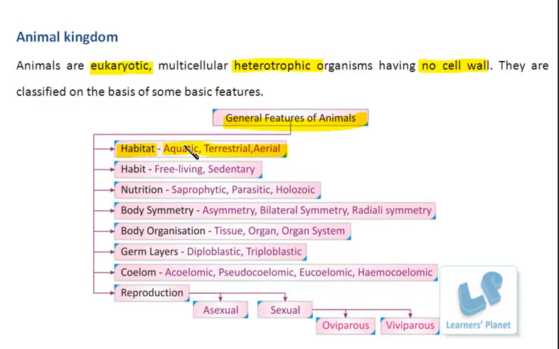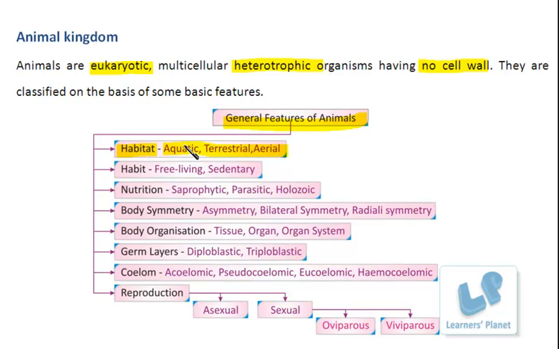Terrestrial animals can live in different conditions, like dry conditions or wet conditions, or in grassland or in the desert. The one which is living on land is said to be terrestrial. Then comes aerial. Aerial is that habitat in which the organisms rest on land only, but they are able to take flight, or they can fly. Such organisms are said to belong to the aerial habitat.